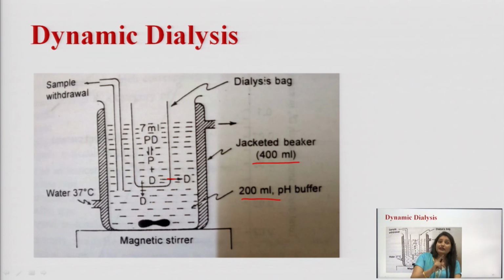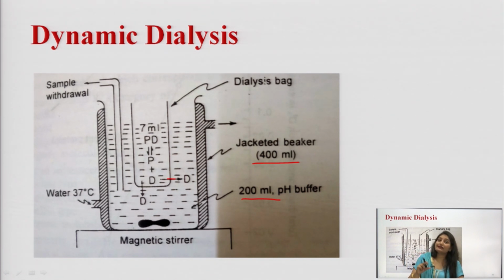In the equilibrium dialysis process, drug molecule penetrated into the cellulose bag and there was formation of protein drug complex. But in this case, there is reversal, there is movement of drug into the buffer solution, and at regular intervals the sample is withdrawn from the buffer solution to obtain the concentration of drug in it.